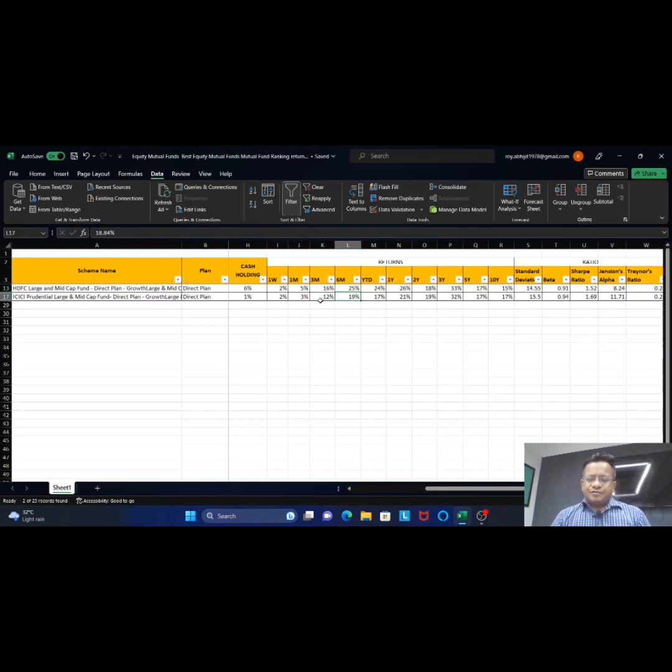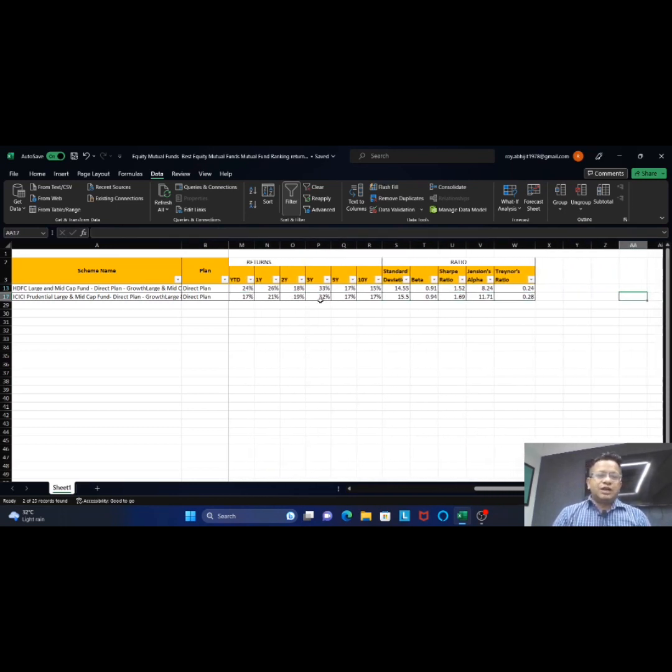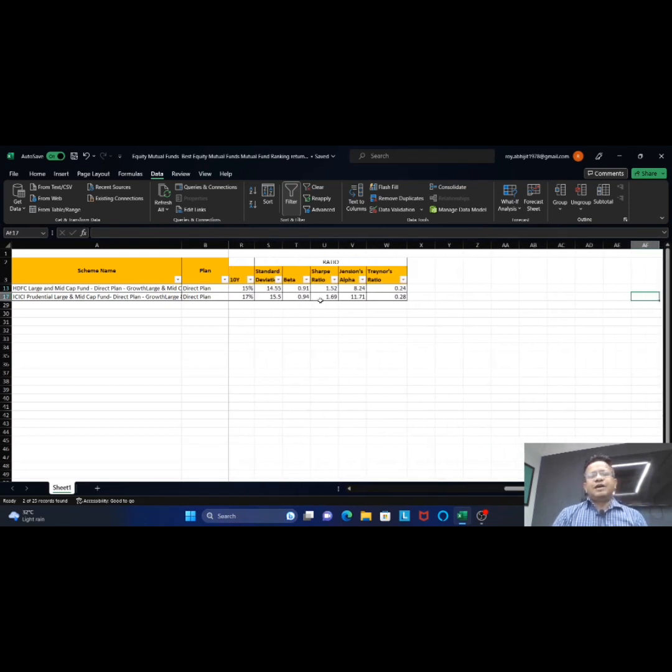Another thing is very important if you want to make sure how to choose. You should be aware of the ratios. There are several types of ratios which are very important: standard deviation, beta ratio, Sharpe ratio, Jensen alpha ratio, and Treynor's ratio.